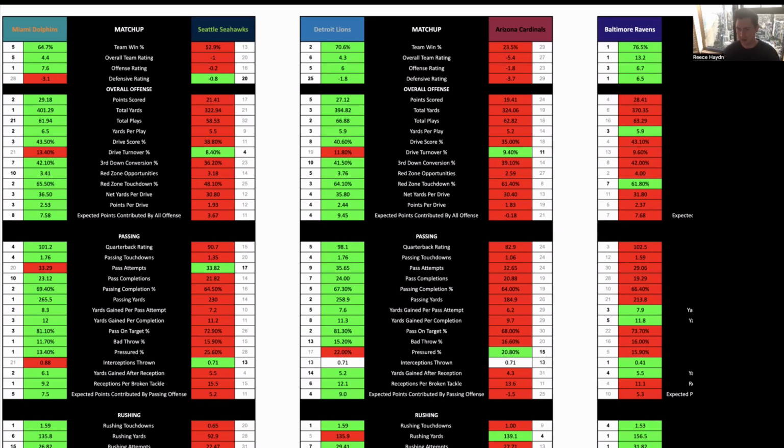Detroit against Arizona. Detroit are 3-point favorites for this game, so one of very few road favorites this week. The total opened at 51 and has moved up slightly to 51.5 points. Detroit lost last week against Tampa Bay and won their opening game against the LA Rams.